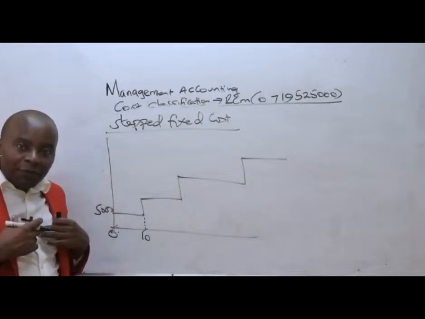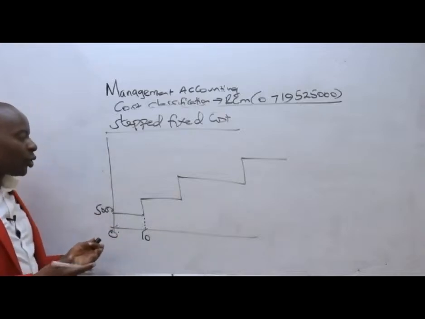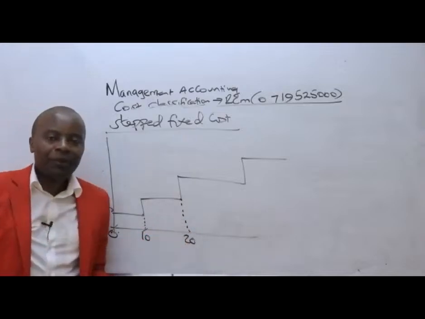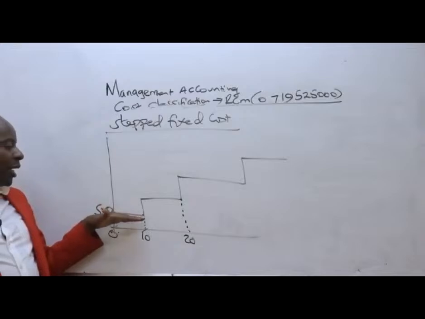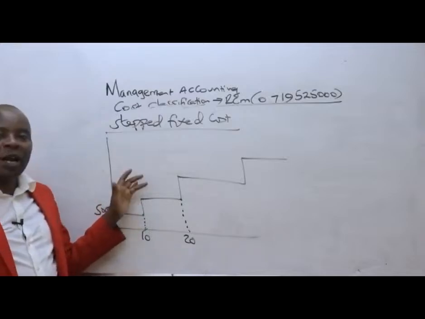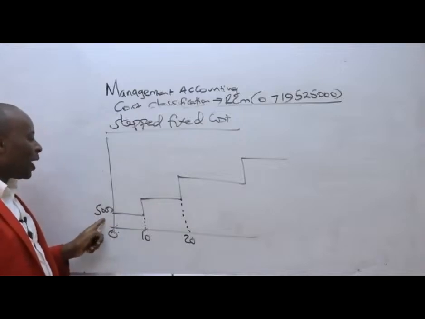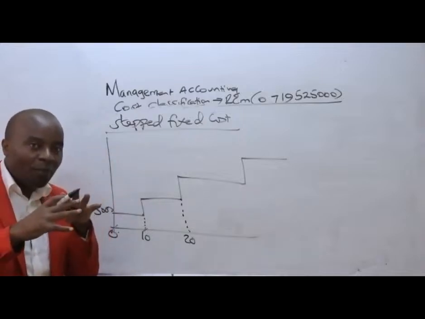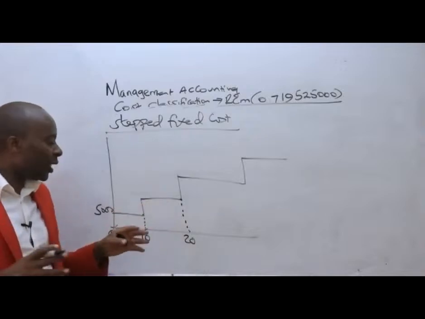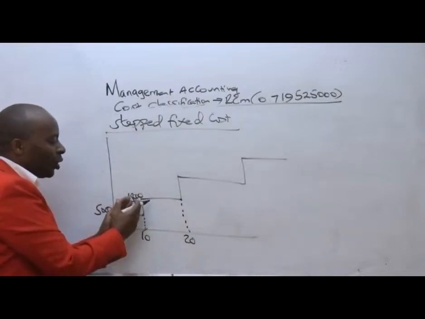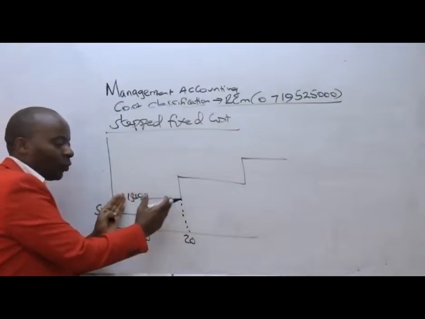But now what if we get more than 10 students? Should we get more than 10 students, and perhaps go to 20, our rent will have to hike because we will want more space. So perhaps we could move from 5,000, depending on how big this other space we've taken, to maybe 15,000. But again, we are going to remain with this 15,000 for that range.